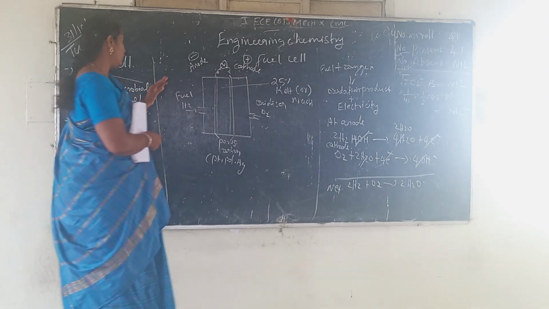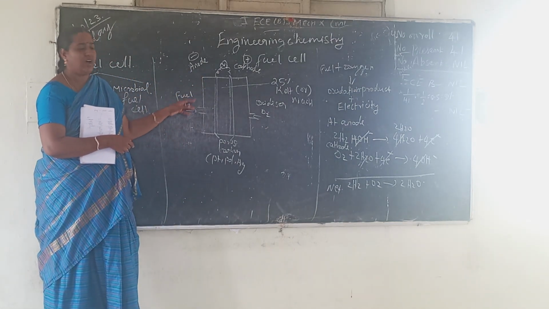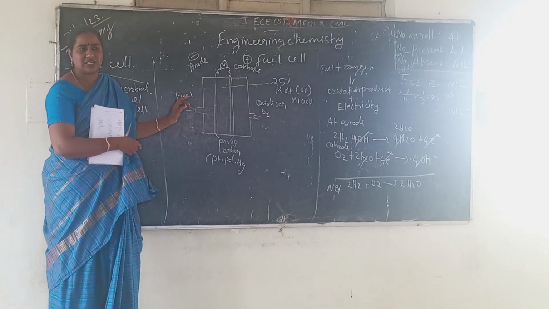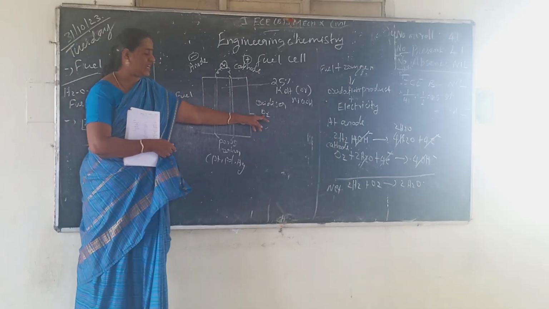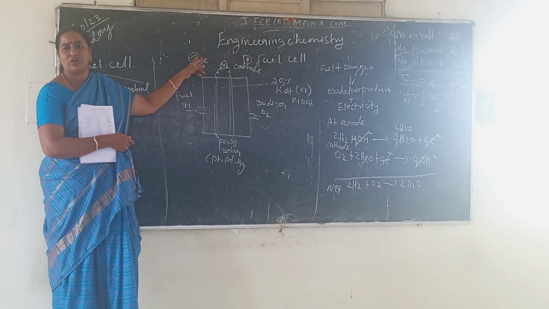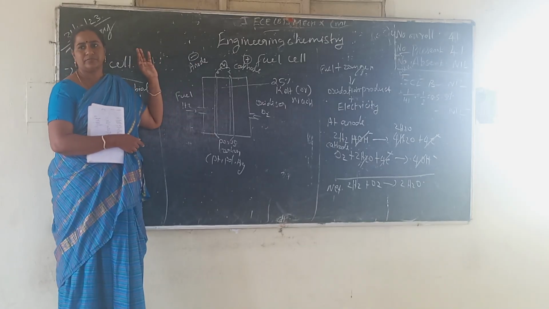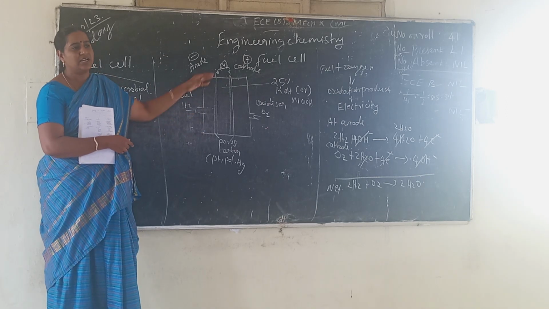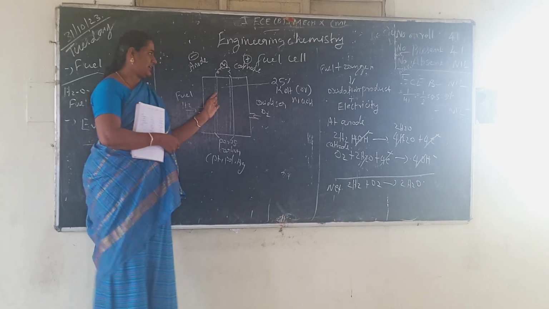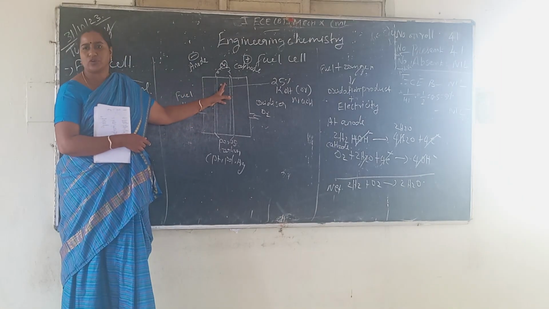Okay, in the anode compartment, hydrogen acts as a fuel and oxygen acts as an oxidizer. That is very main. Hydrogen acts as a fuel, oxygen acts as an oxidizer. Hydrogen is bubbled through the anode compartment and oxygen is bubbled through the cathode compartment. In anode compartment, oxidation occurs. In cathode compartment, reduction occurs.